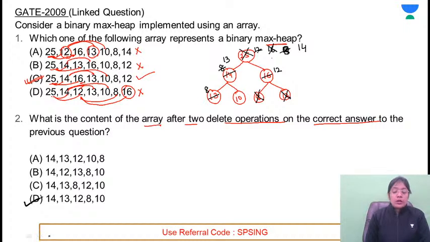So only one linked question. The weightage was 4 marks, 2 marks for part 1 and 2 marks for part 2. So this was the only question asked from trees in 2009. Till 2009 we have covered all the questions. Tomorrow we'll start our discussion from year 2008.